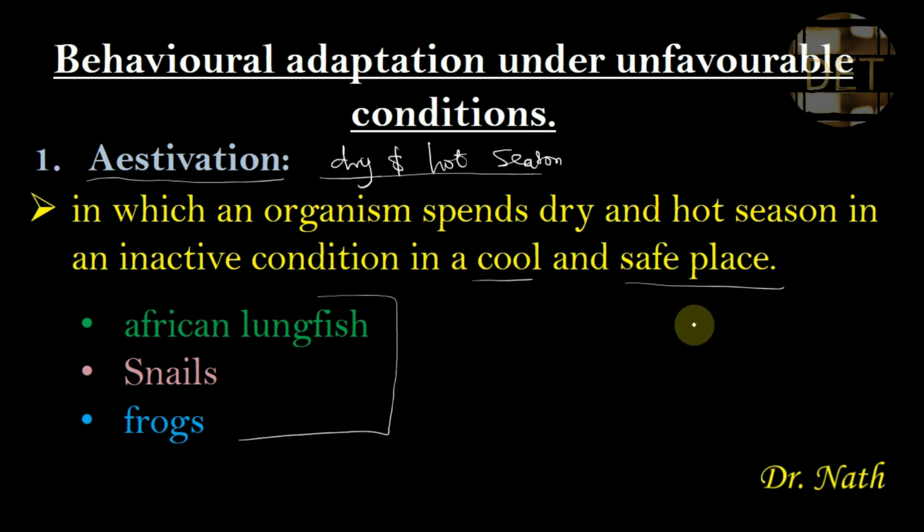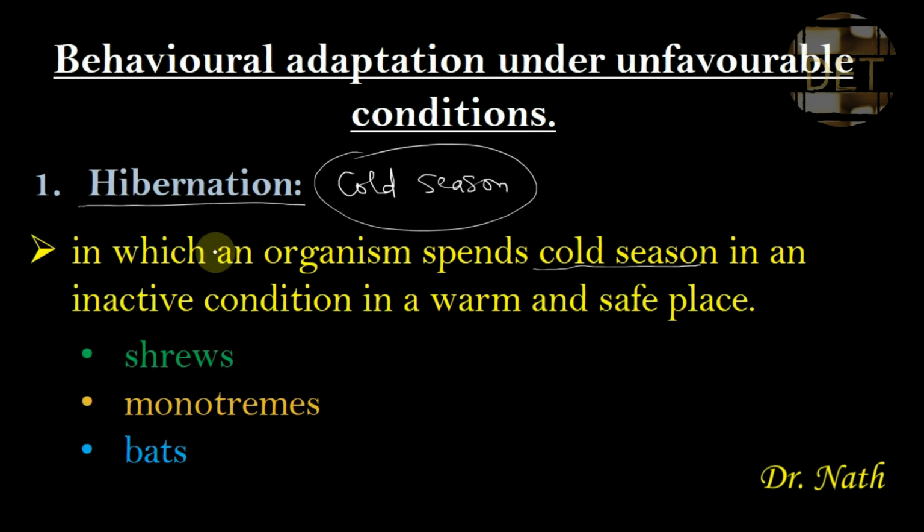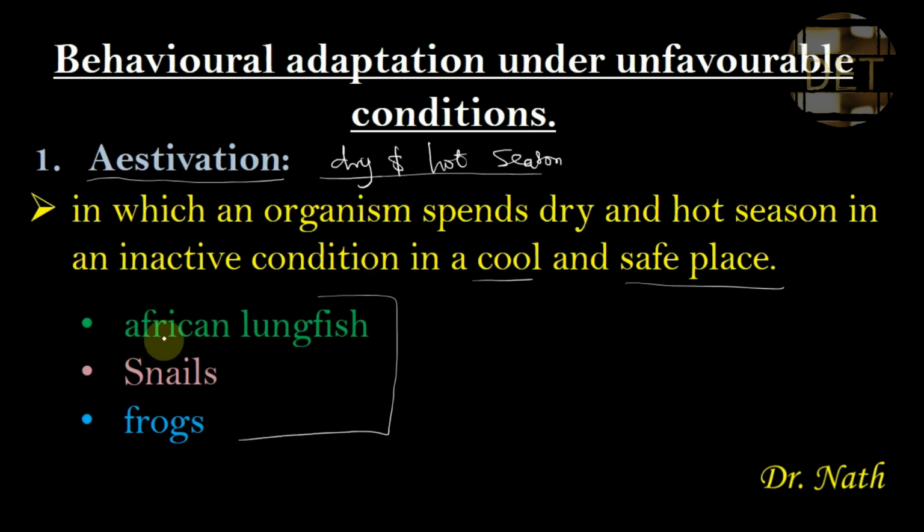So it's like the opposite. Also note the examples. Organisms that hibernate are shrews, monotremes, and bats, and organisms that estivate are African lungfish, snails, and frogs.